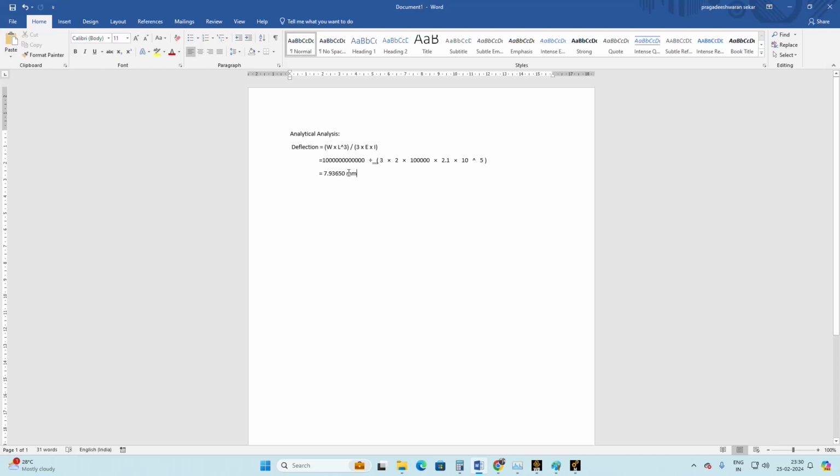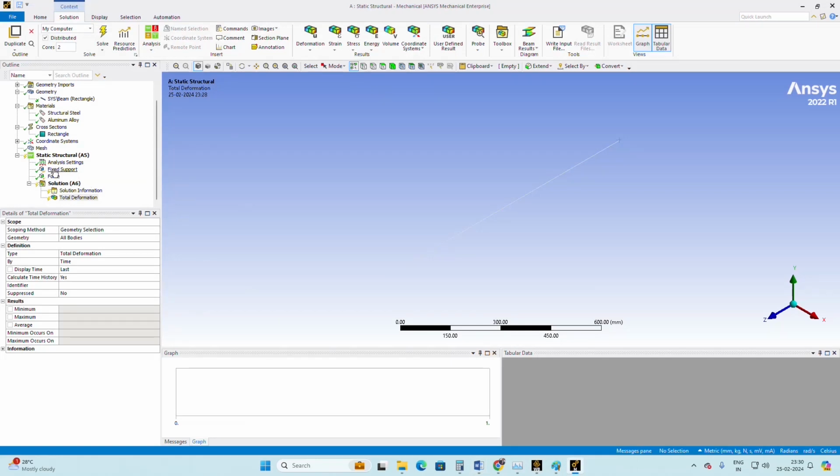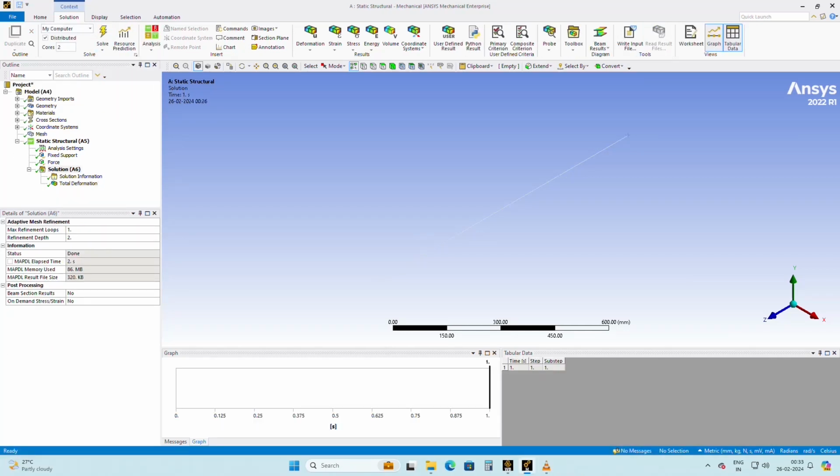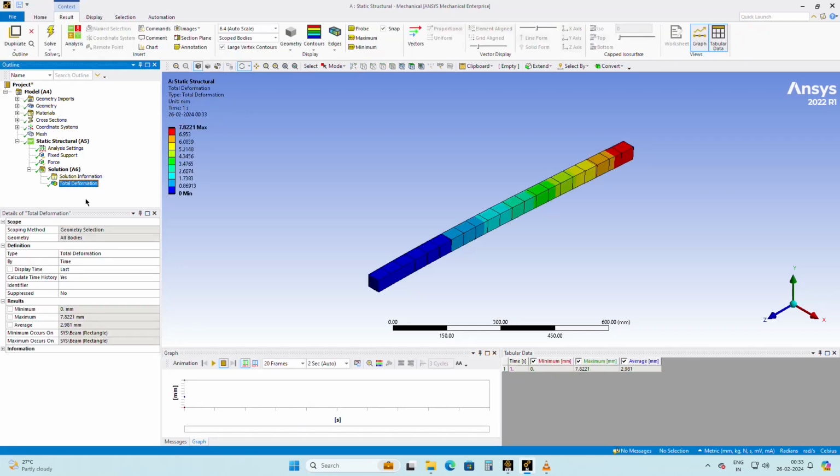If we perform the same problem numerically, we can find out what the result is. We already defined all the parameters here. The only thing is we just have to click on the solve button. Now the analysis is done and you can see the deformation. The total deformation we get is 7.8221 mm. In theoretical we got 7.9 mm, so there is a 0.1 mm difference.